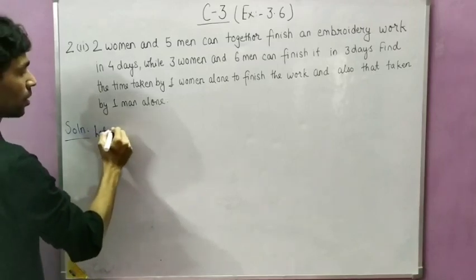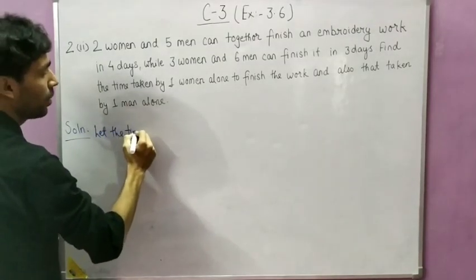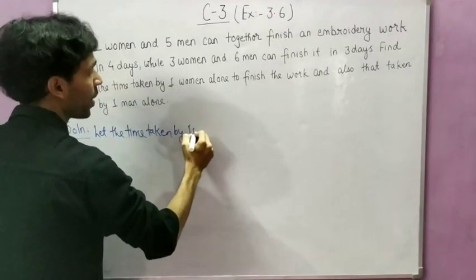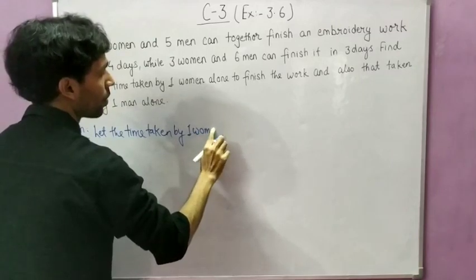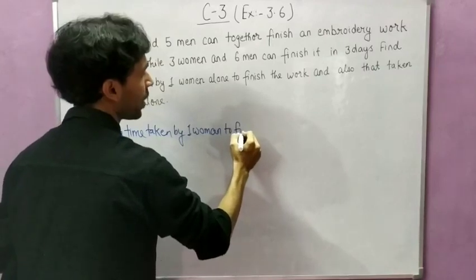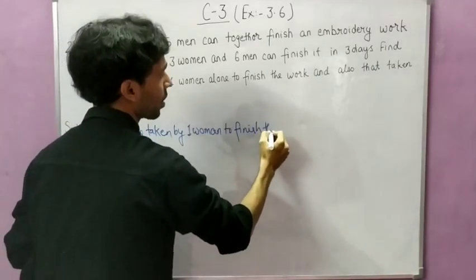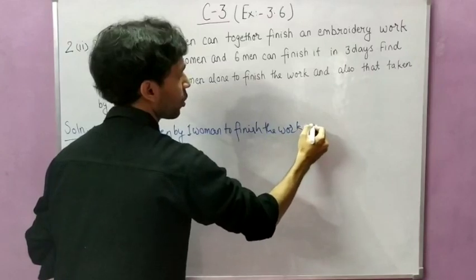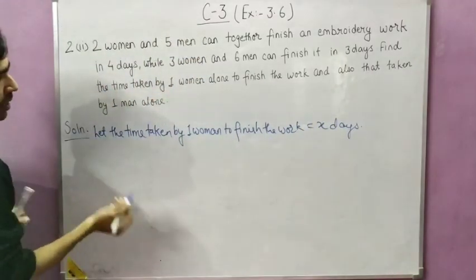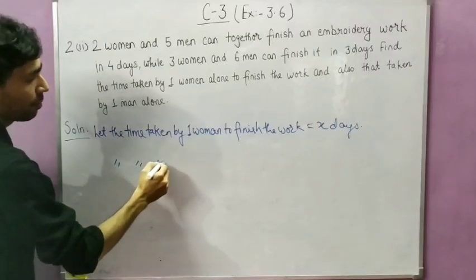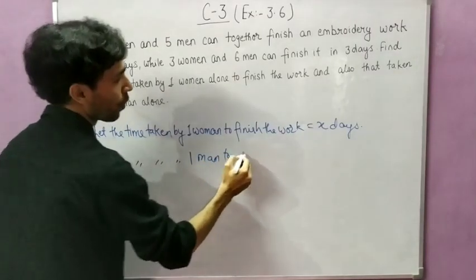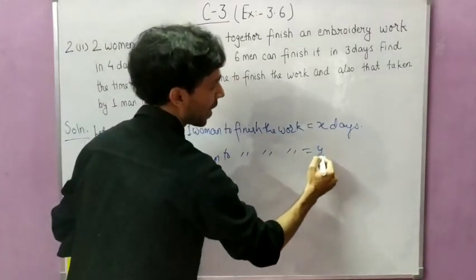Let the time taken by one woman to finish the work be x days, and the time taken by one man to finish the work be y days.